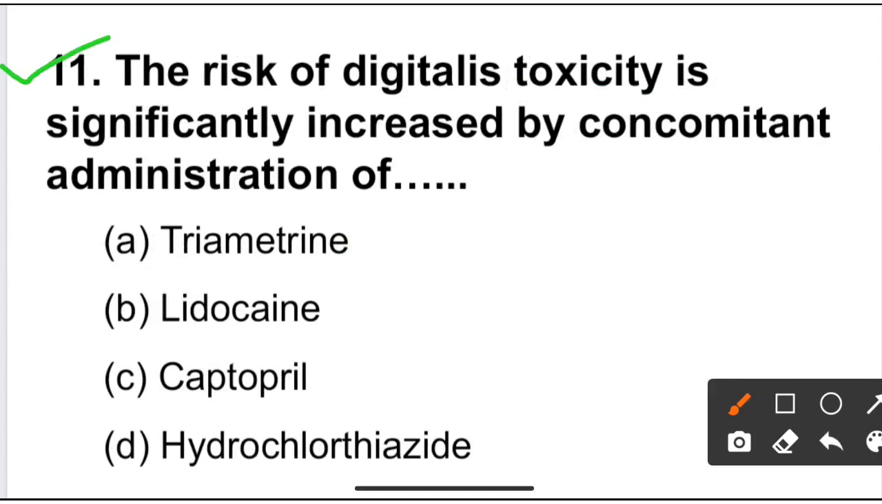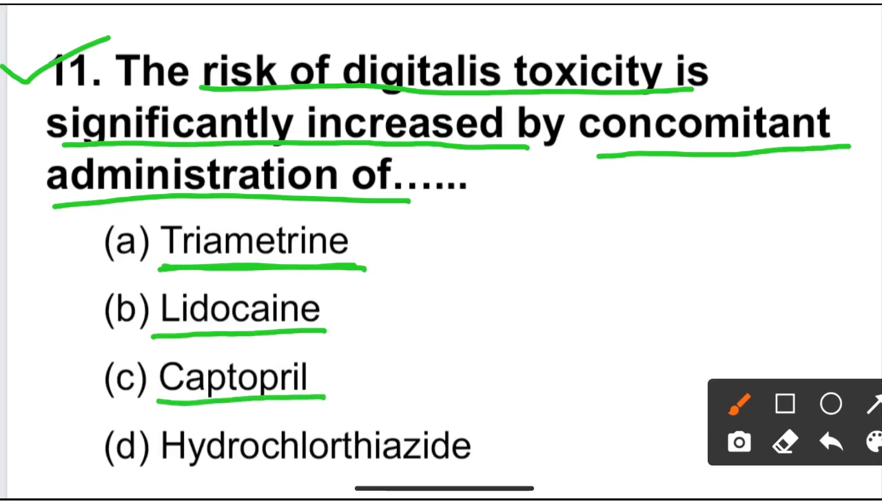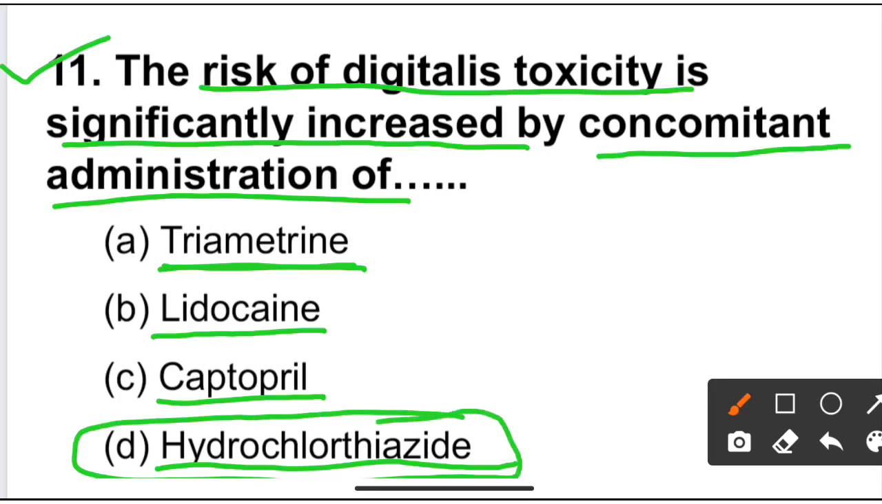Next question: risk of digitalis toxicity is significantly increased by concomitant administration of. Given options are: option A trimetrin, option B lidocaine, option C captopril, and option D hydrochlorothiazide. So here the correct option is D, hydrochlorothiazide.